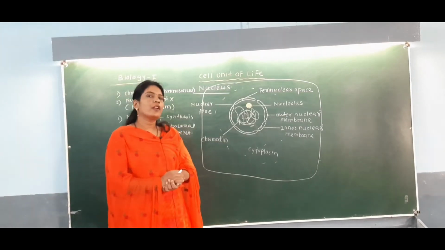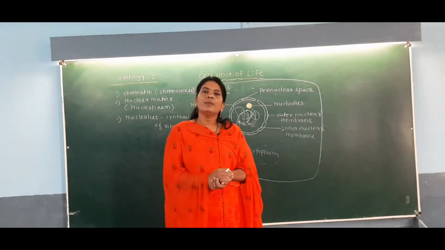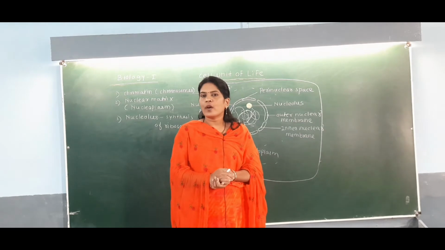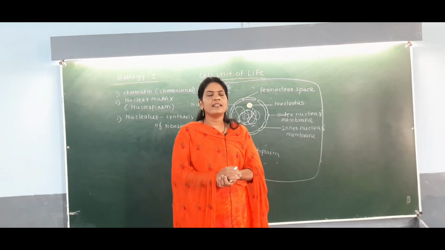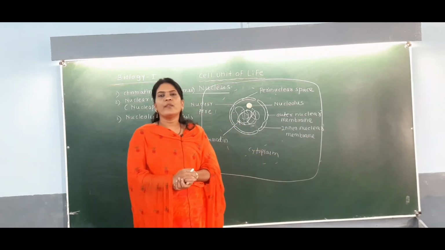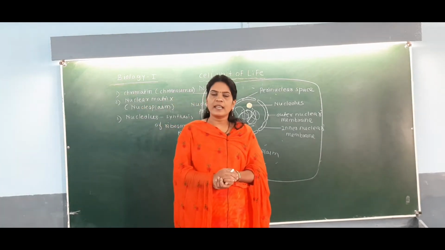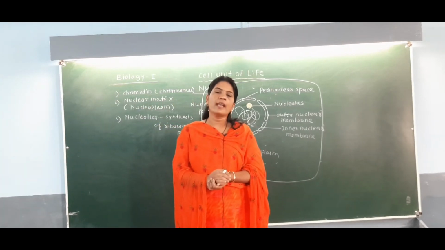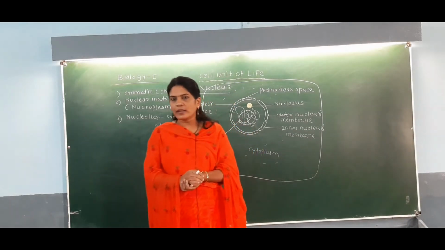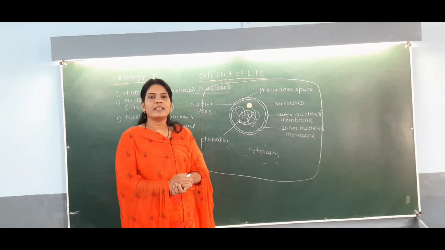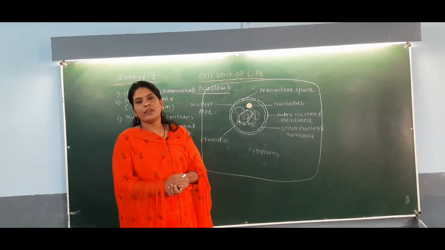Okay, but there are a few cells which have more than one nucleus. You can consider various examples of it. For example, Paramecium, one of the protista, has two nuclei. Some other animal cells or plant cells also have more than one nucleus.